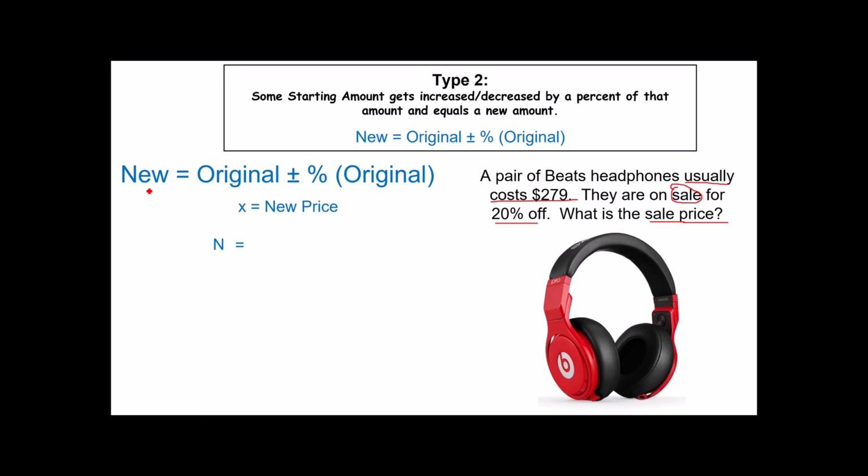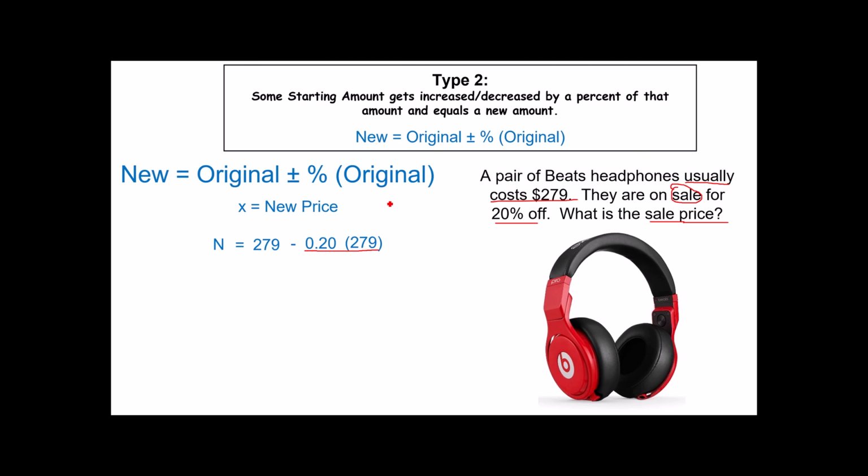Do you know what it was originally? $279. In this case, the price is going to go down by 20% of the original price. Notice the percent is always a percentage of what the price was at the beginning, not a percent of what it was at the end.